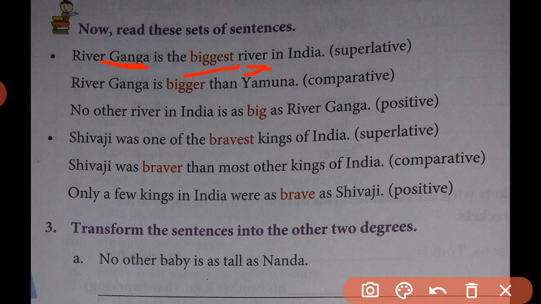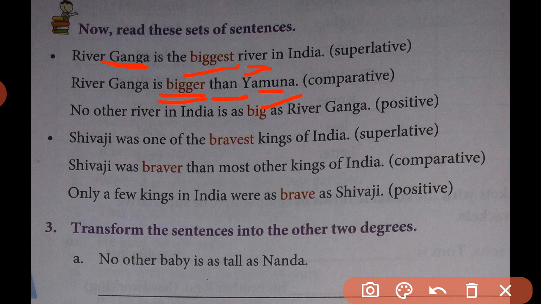Now what shall we do? Here we will go for changing river Ganga, which means we are comparing the other rivers in India. For the comparative form, see here, we change the adjective biggest into bigger first of all, adding er form to the adjective. Here we are comparing this Ganga river with Yamuna. See, the same degree form becomes the comparative form. How? Here, River Ganga is bigger than Yamuna.